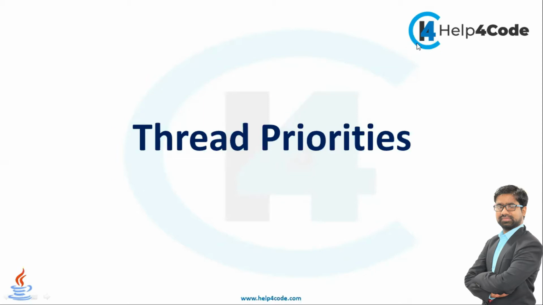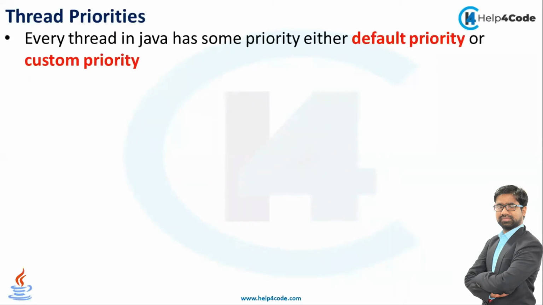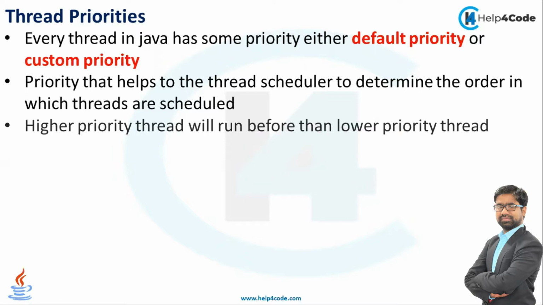Today we are going to discuss thread priorities. So what is meant by thread priorities, guys? Every thread in Java has some priority, either a default priority or a customized priority. Priority helps the thread scheduler determine the order in which threads are scheduled. A higher priority thread will run before a lower priority thread.